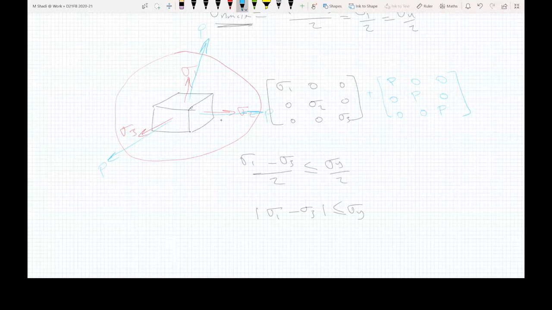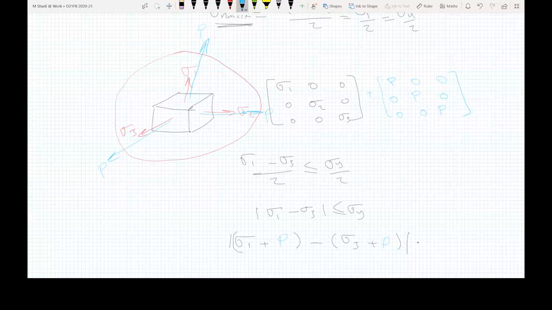Now, would this change the failure behavior? According to Tresca, you look into the Tresca equation, you see that sigma 1 now is sigma 1 plus P. I'm going to put it in a different color. And sigma 3 also is sigma 3 plus P. So you're adding P to sigma 1 and you are adding P to sigma 3.